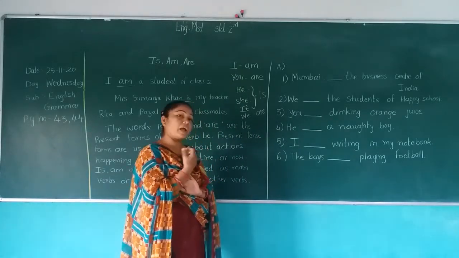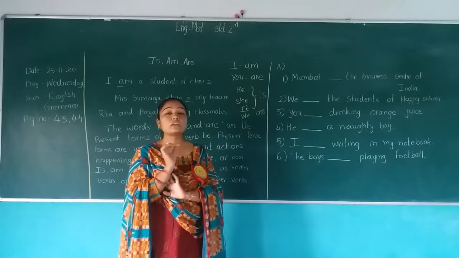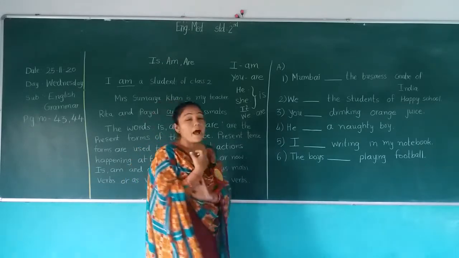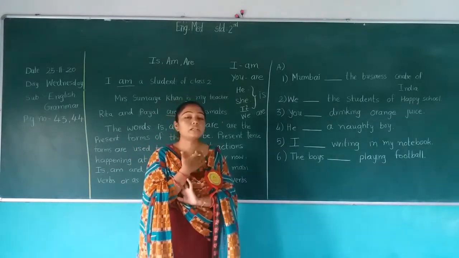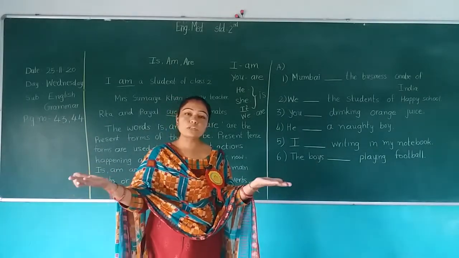I is बोल सकते हैं, I is a teacher? No, it is a wrong sentence. What will I say? I am a teacher. मैं टीचर हूँ. I am a teacher. You are students. आप students हो.